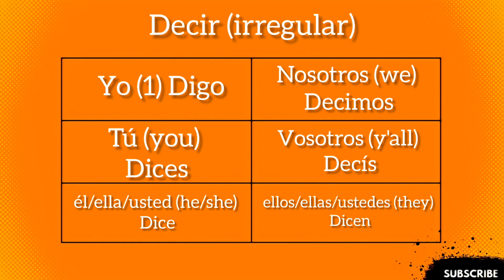Decir. Decir, again, irregular, but only in the yo form. Yo digo. Tú dices. Usted dice. Nosotros decimos. Vosotros decís. Ellos dicen. Muy bien.